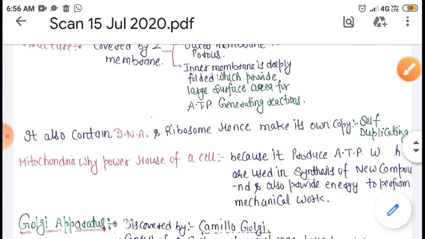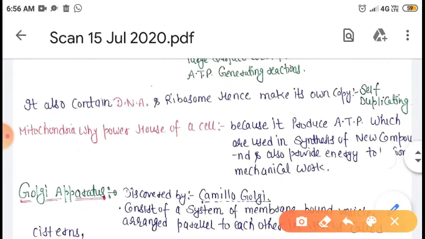In your examination this question is also repeated a number of times: why is mitochondria regarded as the powerhouse of a cell? Mitochondria is regarded as the powerhouse of a cell because it produces ATP at the inner membrane of the mitochondria.